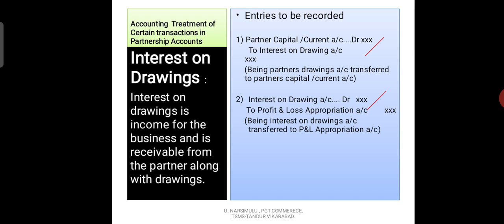As it is an income to the partnership firm, we are crediting this amount to profit and loss appropriation account. Okay students, I hope you understood how to write two entries for interest on drawings transaction.